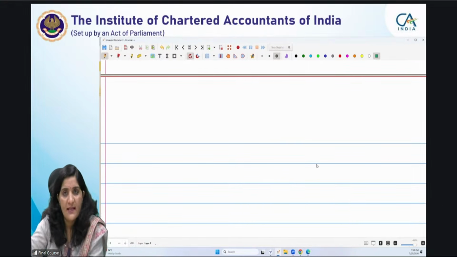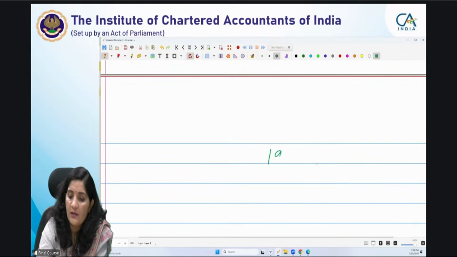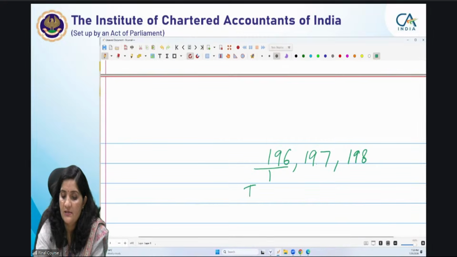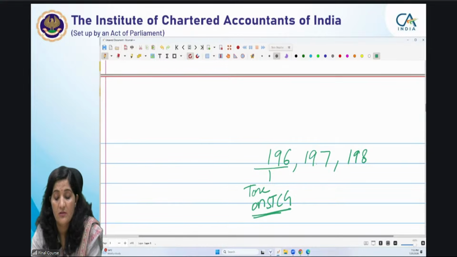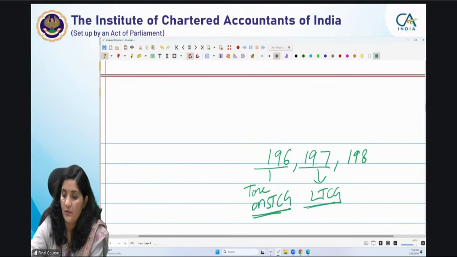Actually, you have also gone through the special tax rates: 196, 197, 198. These are the three provisions. Earlier these were 111A, 112, 112A. Section 196 is tax on STCG, in the case of listed shares and equity oriented funds where STT is paid. 197 is normal LTCG. 112 means other than listed equity shares or equity oriented fund, this is your